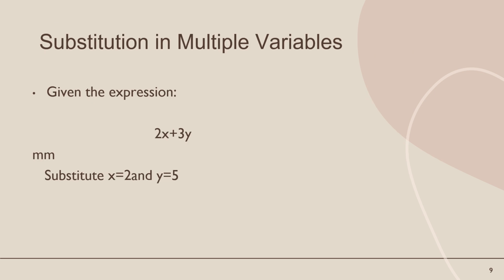This is the given expression. Let's suppose that there are multiple variables. Multiple means x and y both are variables. So how can we solve it when more than one variable is given in the expression? In this one, the given values are x is equal to 2 and y is equal to 5. How can we solve it?